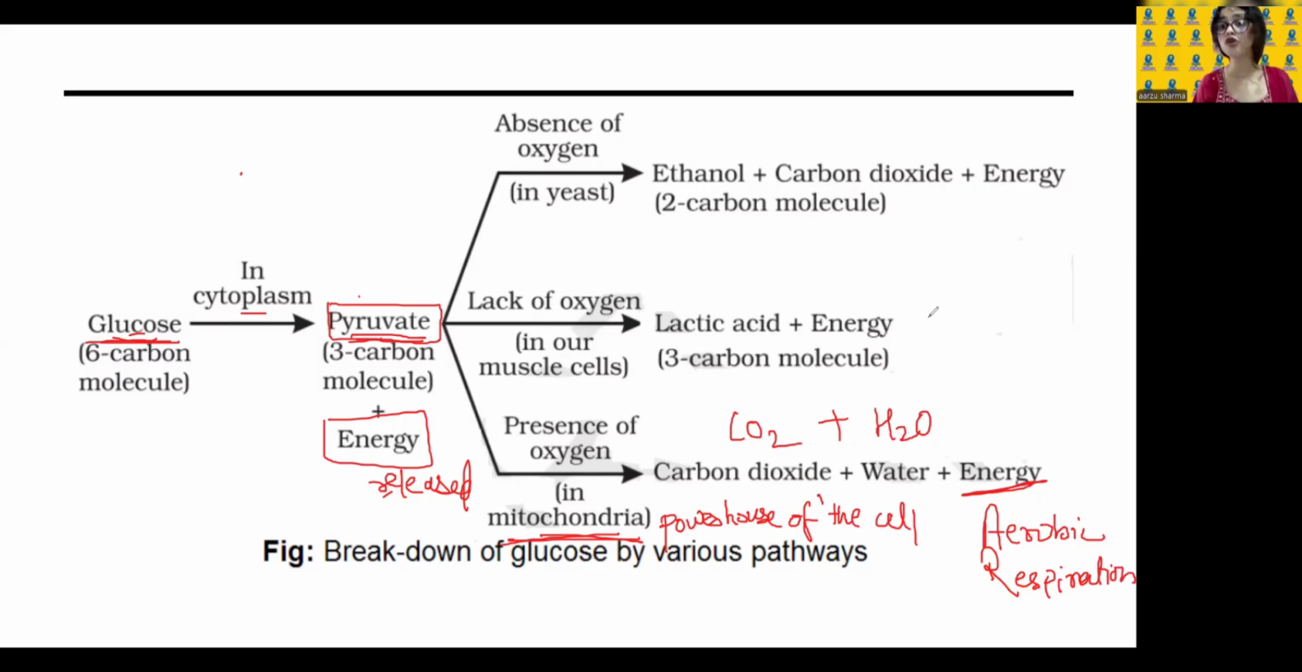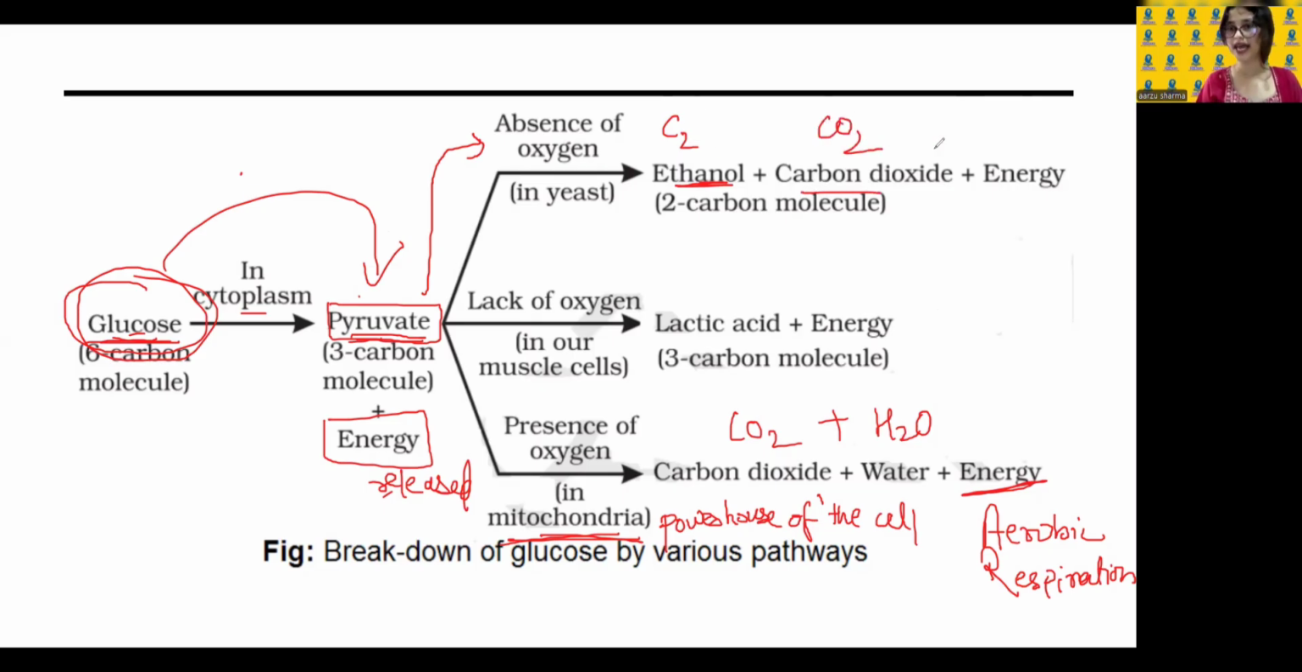Let's look at anaerobic respiration, that is in the absence of oxygen. Again, the 6 carbon molecule, that is glucose, in the cytoplasm, will break down into pyruvate, that is a 3 carbon molecule, and it will also release energy. Now, in the absence of oxygen, what will it do? It will further break down and give ethanol, that is a 2 carbon molecule. Okay? And carbon dioxide, CO2, and energy.